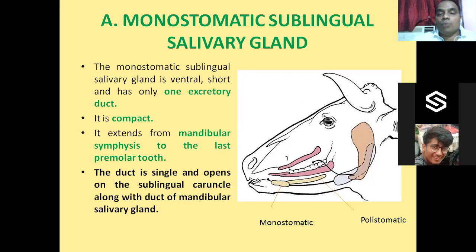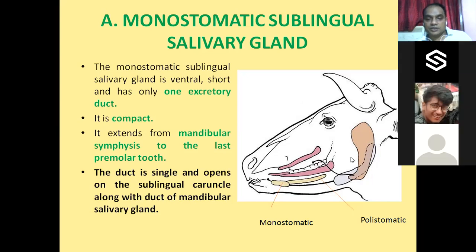Polystomatic means it has more than one duct. Monostomatic has only one duct. So the monostomatic salivary gland is ventrally present, short, and has only one excretory duct. You see this smaller, shorter one. This is the monostomatic salivary gland.